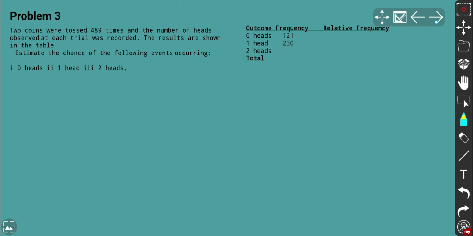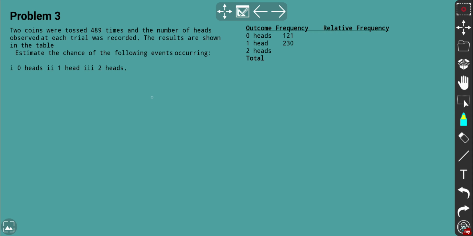And let's go to the last problem here. We have 2 coins that were tossed 489 times. And the number of heads observed at each trial was recorded.